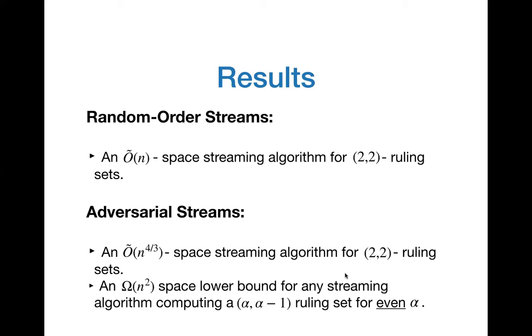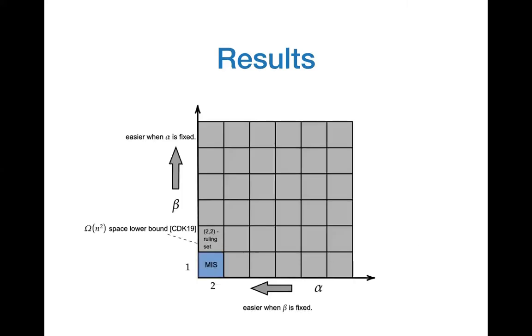So just to put all these results in some context, let me tell you what was already known and how our results add to the literature. For the case of adversarial streams, there was a strong lower bound of omega n square already known for the maximal independent set problem.